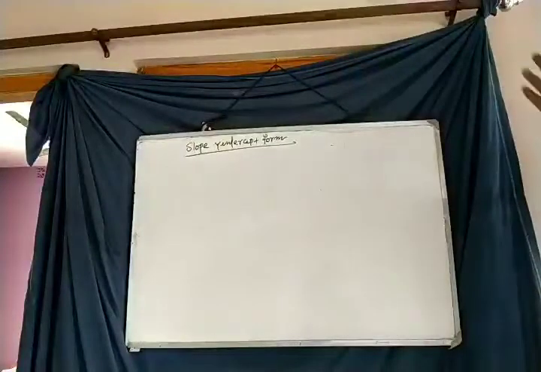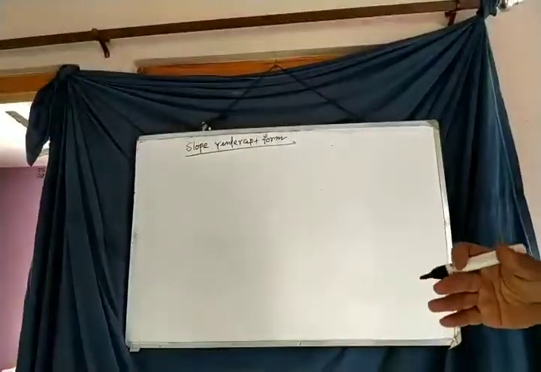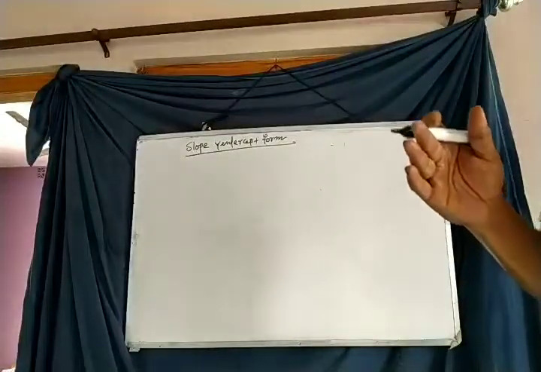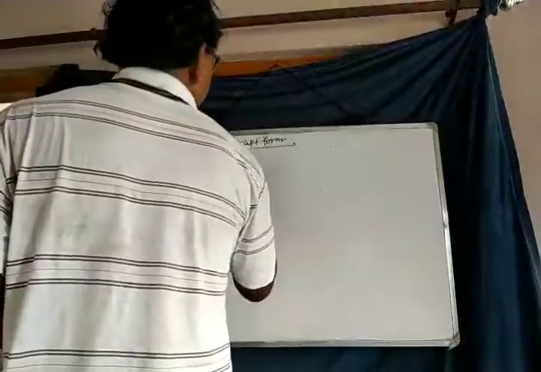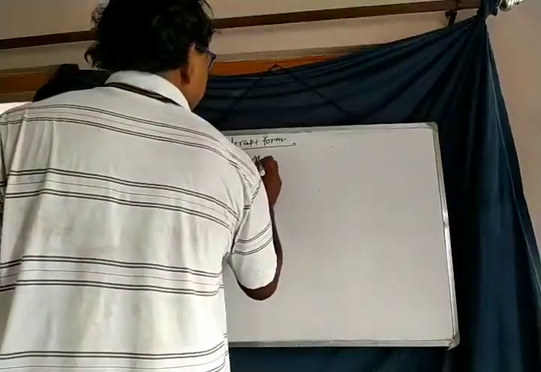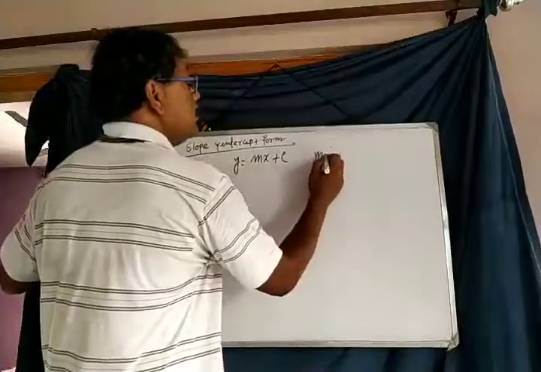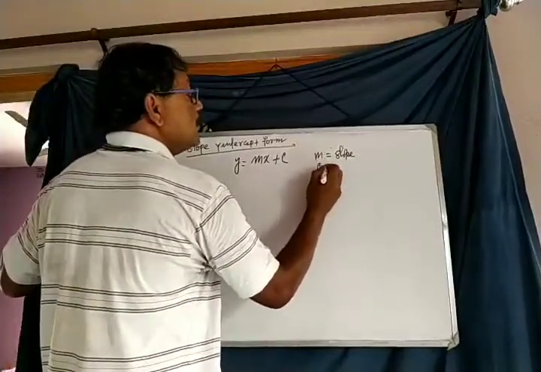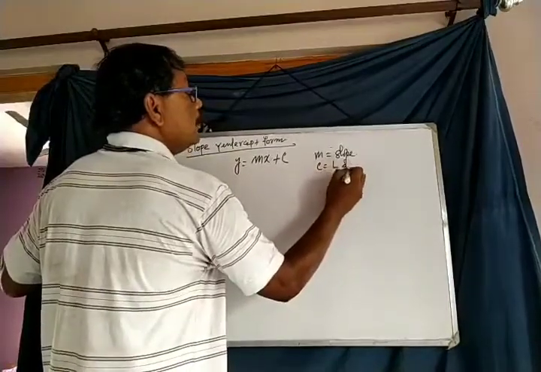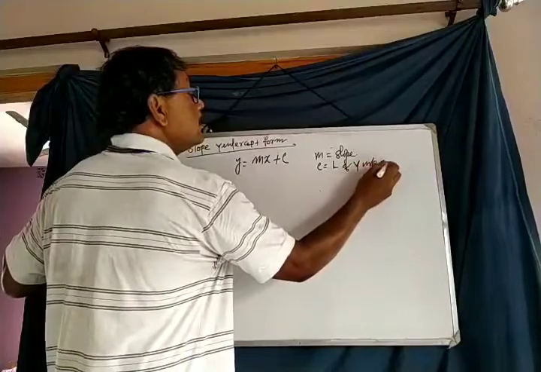In this condition, the slope of a straight line is given and the length of the y-intercept is also given. Then the equation is y equals mx plus c, where m is the slope and c is the length of the y-intercept.